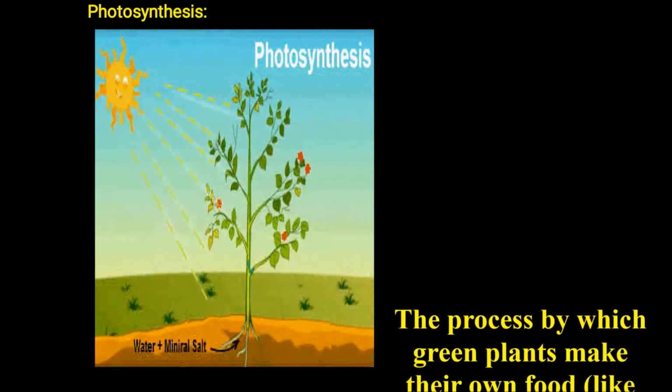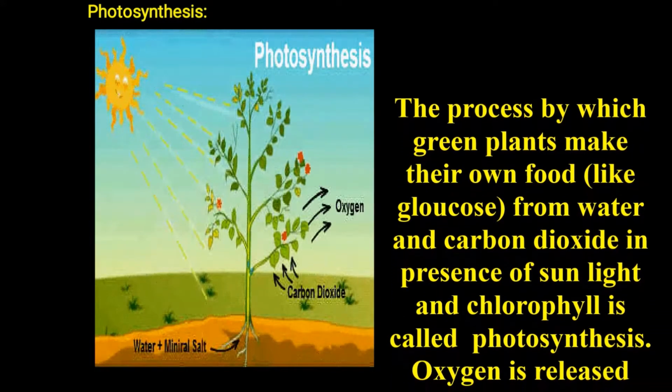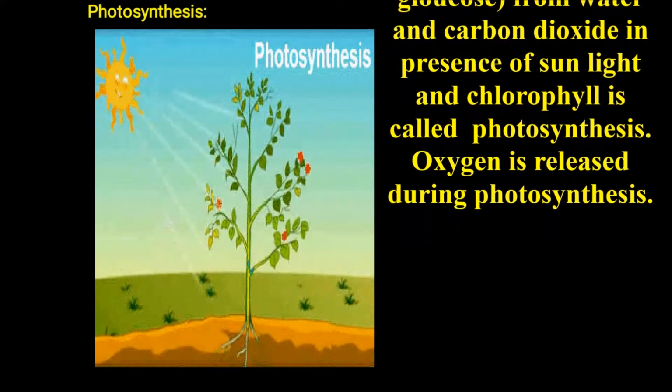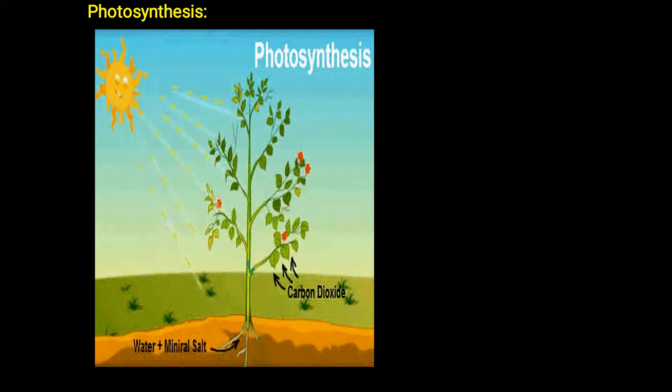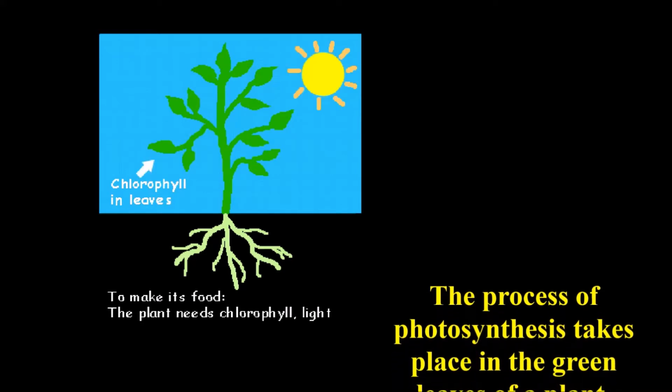Now, let us discuss photosynthesis. Photosynthesis means the process by which green plants make their own food from water and carbon dioxide in the presence of sunlight and chlorophyll. Let us study in detail the process of photosynthesis.